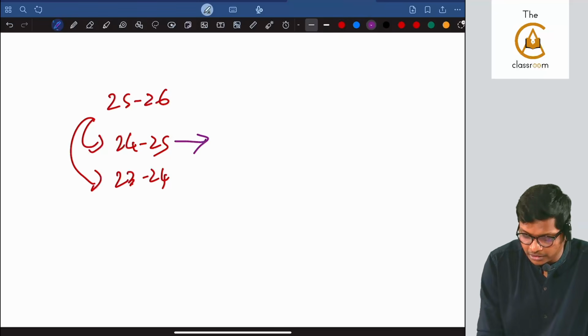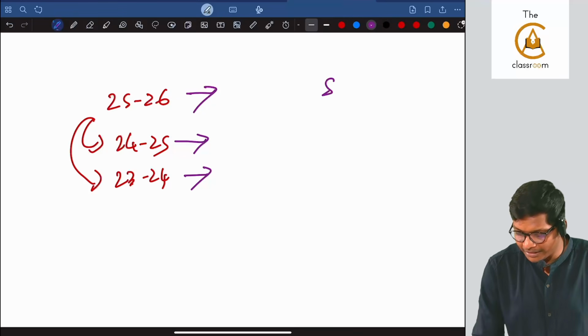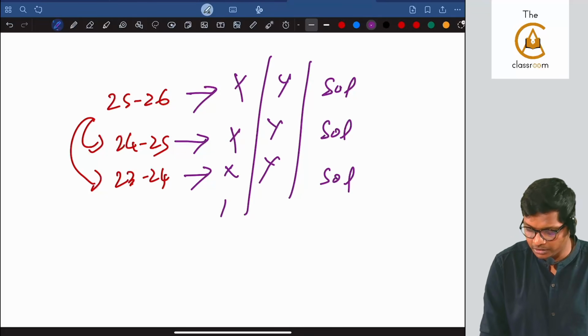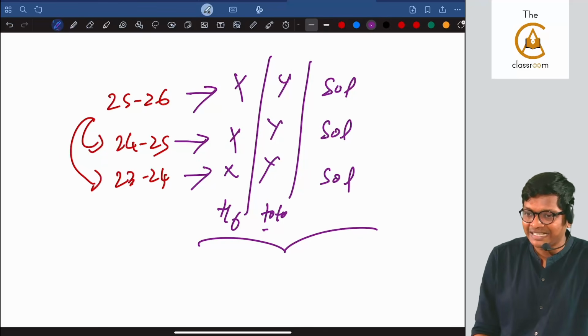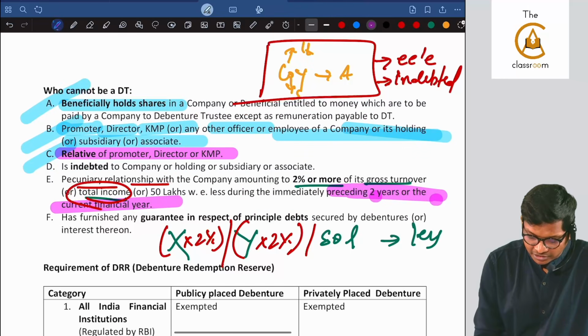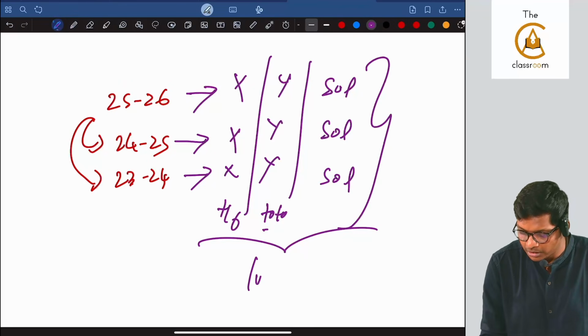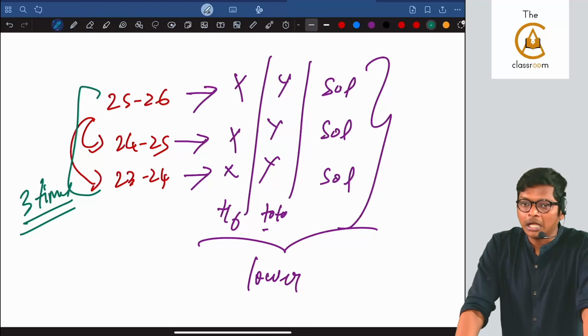For this year and this year, I have to compare 50 lakhs, 50 lakhs, 50 lakhs, X, X, X, Y, Y, Y, turnover, total income, take whichever is less, and my transactions, pecuniary relationship, any kind of transaction, should not exceed the lower amount. You have to compare it 3 times. Are you getting it? Are you all following, guys?